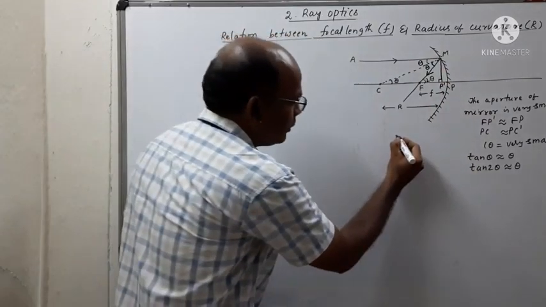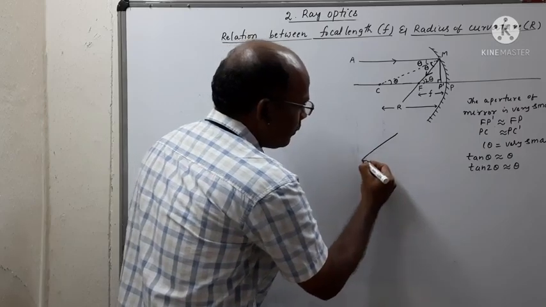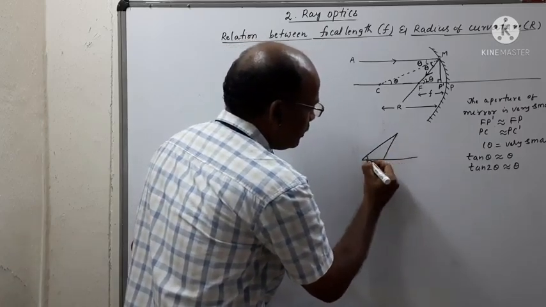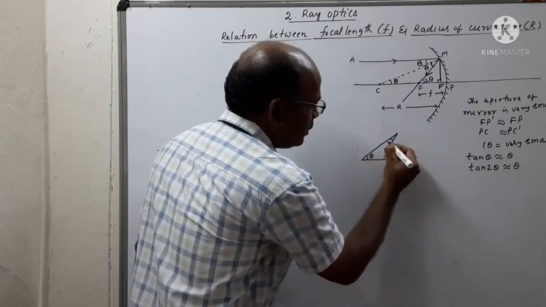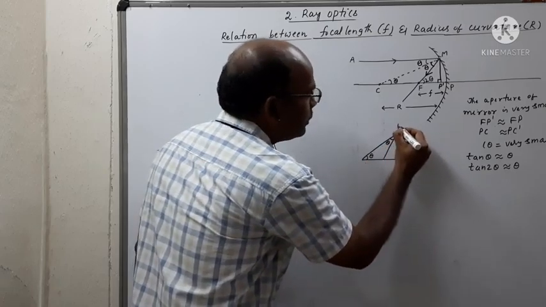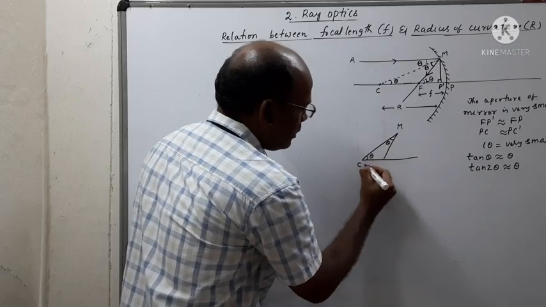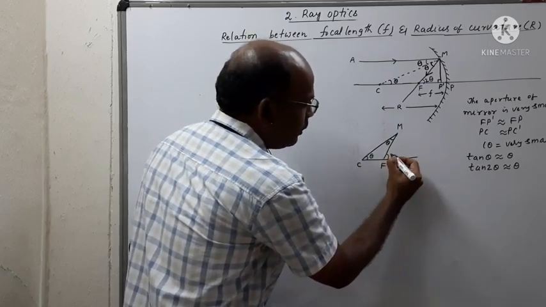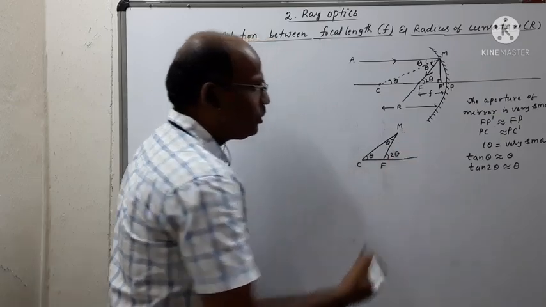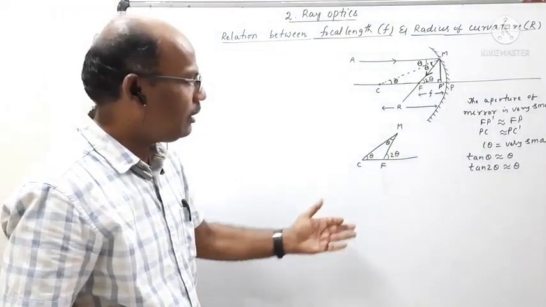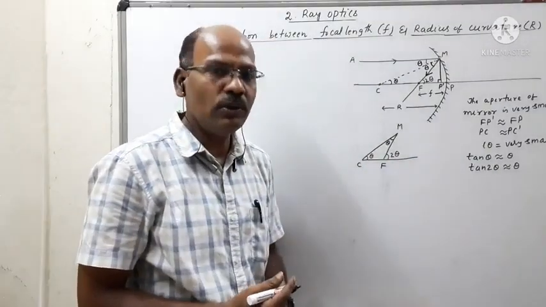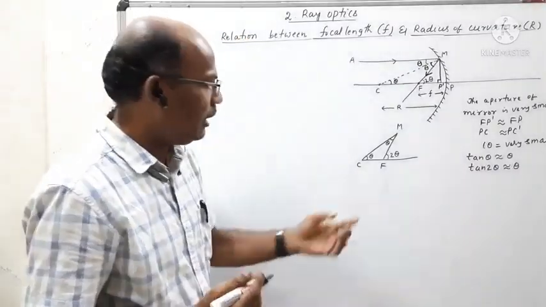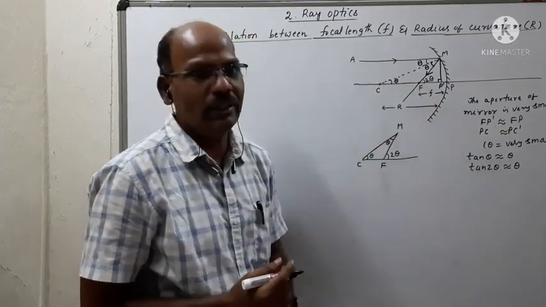So here we can write, this is angle theta and this is angle theta. This is M, this is C and this is F. So this angle should be equal to 2 theta. In any triangle, the exterior angle is equal to the sum of the two opposite interior angles. So this is 2 theta.